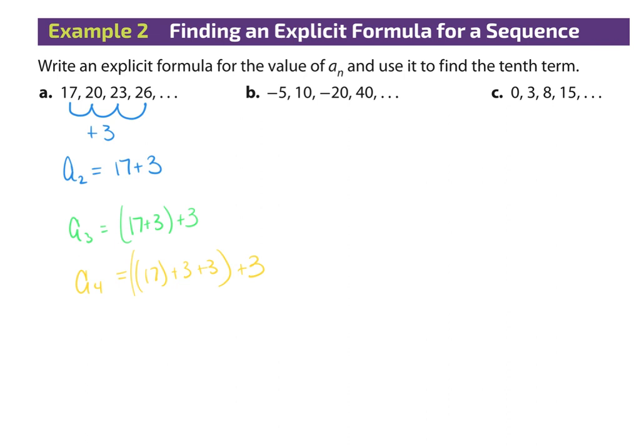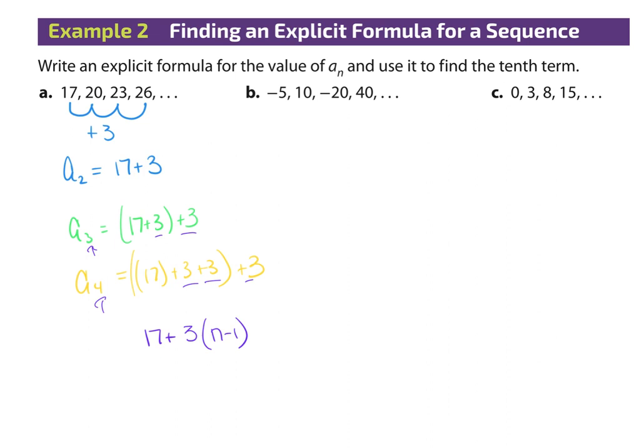And so you'll notice that I'm adding 3, but I'm adding it a certain number of times. What am I adding? How many times am I adding 3 here? Twice, but my n is 3. I'm adding it 3 times here. My n is 4. All right, so if I try to figure out how many times I'm adding it, I'm going to say, well, it's 17 plus not n, but what? N minus 1, right? And specifically 3 times n minus 1. That's how many times I'm doing that, right? So I'm taking a 3 and I'm multiplying, that's what repeated addition is, by n minus 1, right?